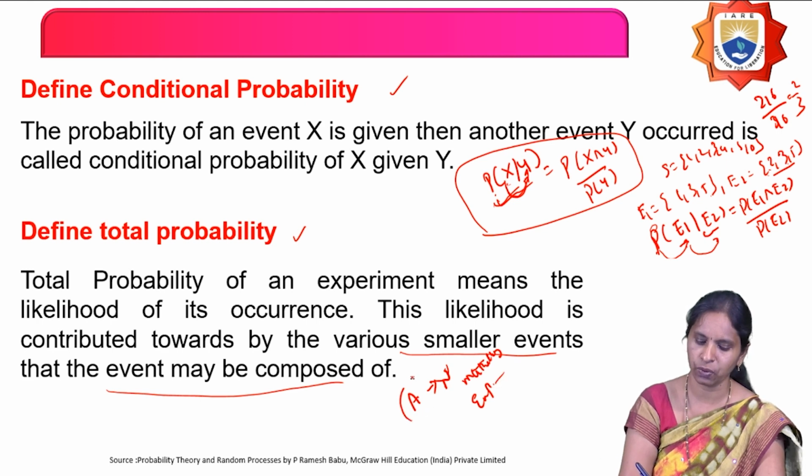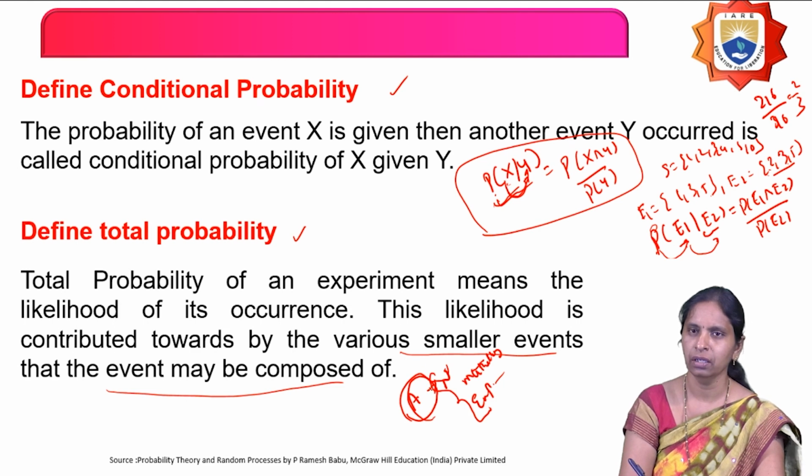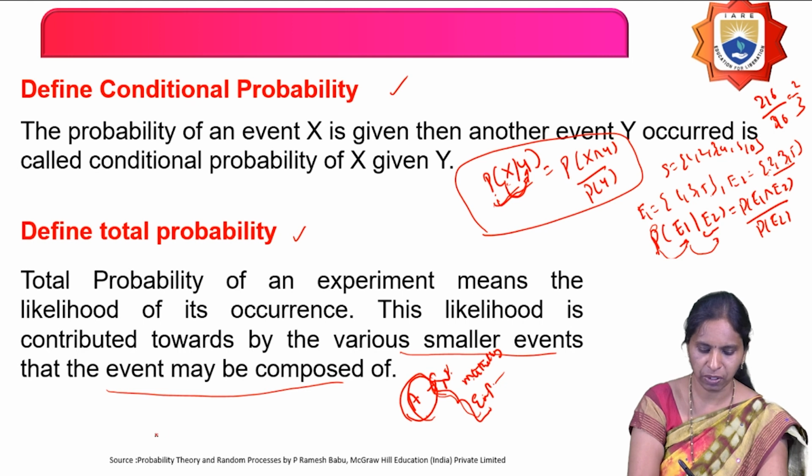An event is composed of N mutually exclusive events, and the probability of this event is called total probability. So first, define event A on events such that they are composed of N mutually exclusive events.